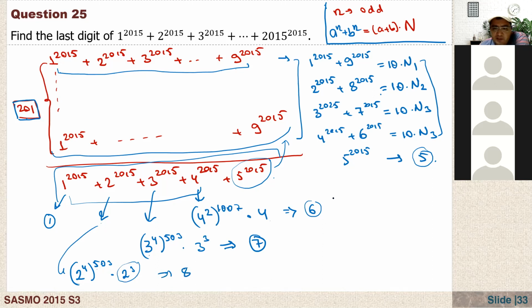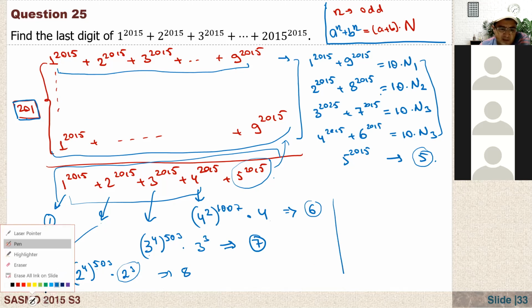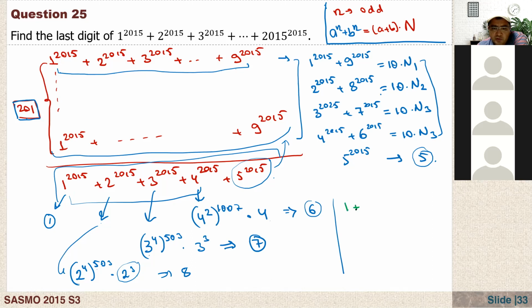So now if you add them here, the last step. The last digit of 1 is 1. 2, it is 8. And 3, it is 7. And 4, it is 6. And 5 actually is 0. That's equal to 9, 16, 22. Is it? 9, 16, 22.